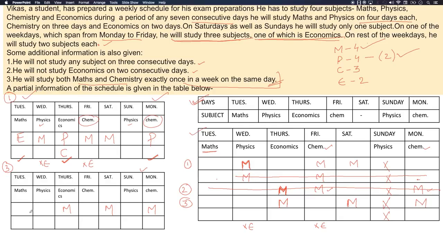Now let's come down to this table and fix it accordingly. We have already fixed 4 maths, 1, 2, 3 and 4. 2 physics are remaining, so we have to fix 2 physics. Let's see where physics can go. This is one place, this is 2, and 3. Can physics come over here? No, because if physics comes over here, there would be 3 subjects and they would not include economics, which violates our condition that from Monday to Friday he'll study 3 subjects, one of which is economics. So we just have 3 possible locations for physics.